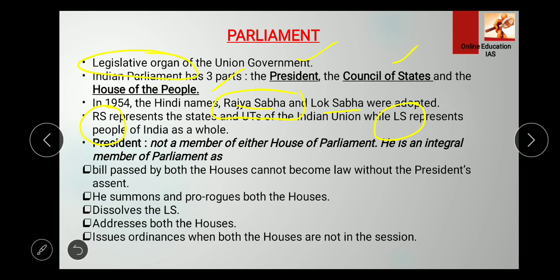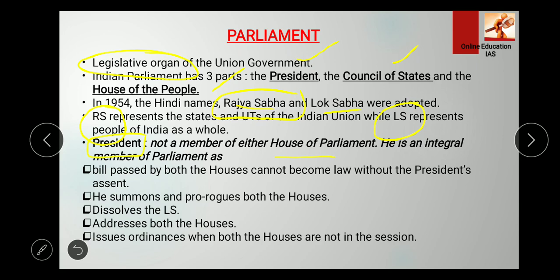But if the question is asked specifically about the president, whether the president is a member of either house of parliament, he is not a member of either house because he holds an integral position in parliament. He has some powers in the parliament, but he doesn't hold any house of parliament, right?